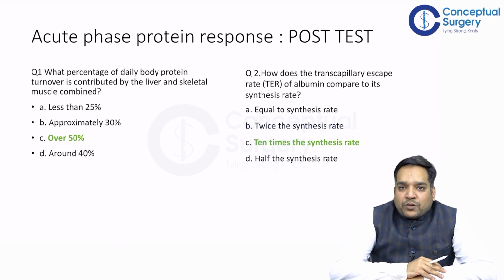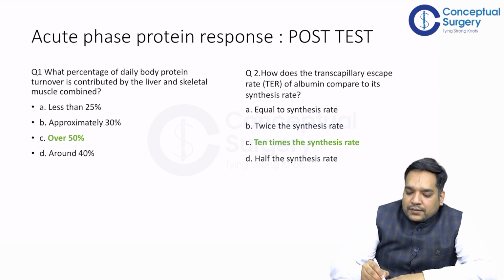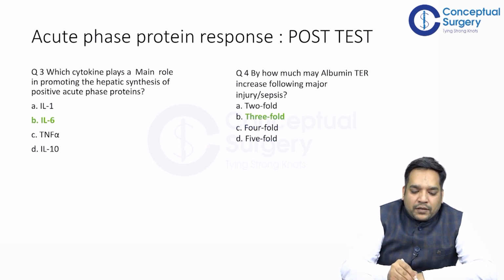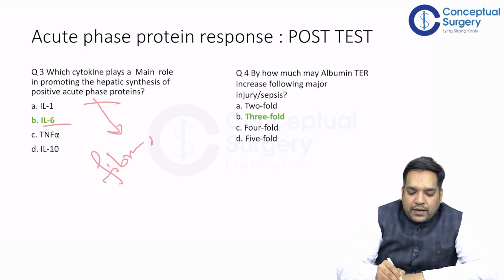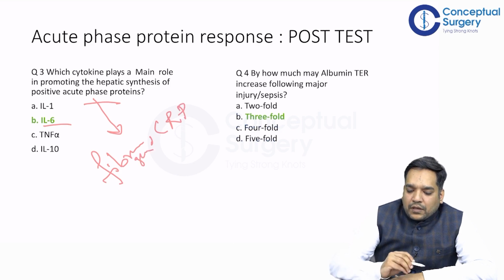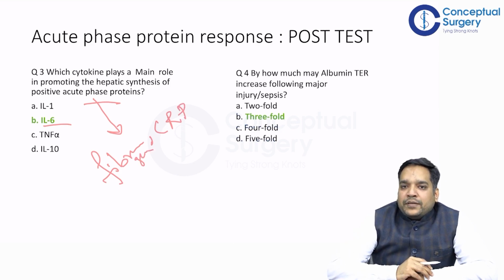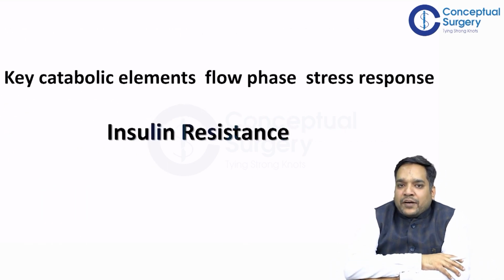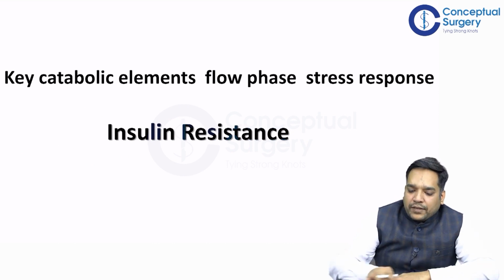So now the questions of the pre-test. Question number 1, the answer is over 50%. Combined turnover of liver and skeletal muscle is more than 50%. How does the TER of albumin compare to synthesis? It is 10 times the synthesis rate. Question number 3, which cytokine plays a main role in promoting the hepatic synthesis of positive acute phase protein? Answer is IL-6, and acute phase protein examples are fibrinogen and CRP. Right? Remember this. By how much does albumin TER increase following major injury or sepsis? Answer is 3-fold. So the next topic I will discuss is insulin resistance during the catabolic phase.